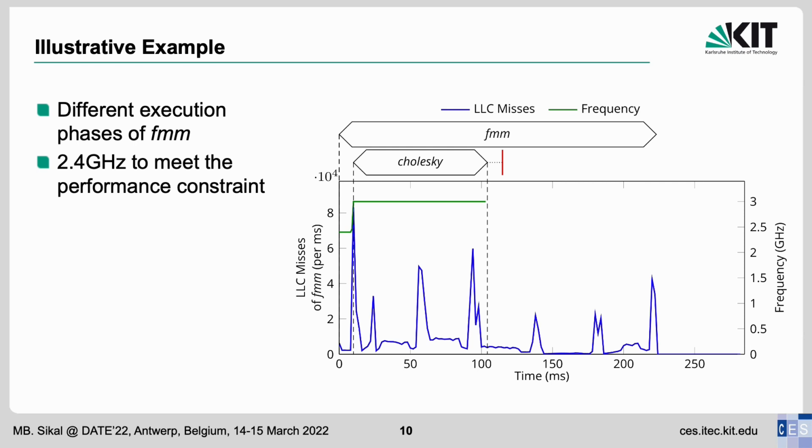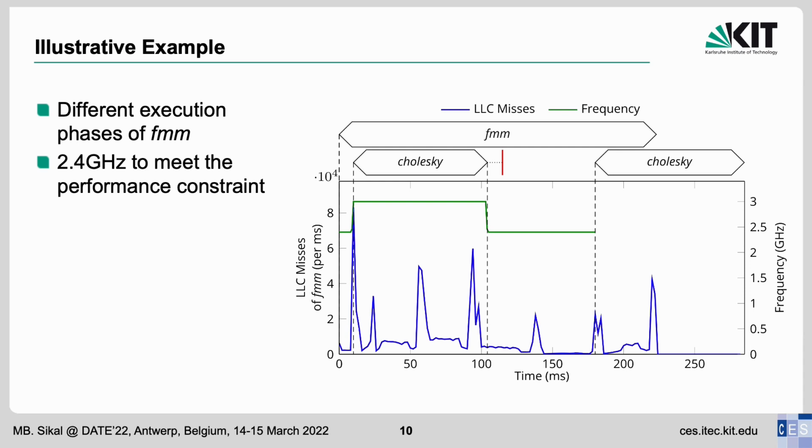This frequency should allow both applications to meet their performance constraints. Indeed, after around 90 milliseconds, CES-KIT finished its execution, satisfied its performance constraints, and left the system. Note here that since FMM is now again running alone on the cluster, TCRM decides to throttle down the cluster back to 2.4 GHz. At around 108 milliseconds, a new instance of CES-KIT arrives to the system.